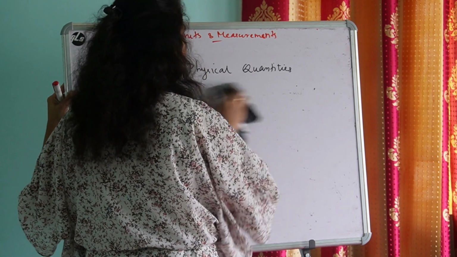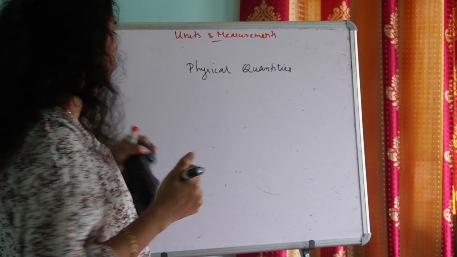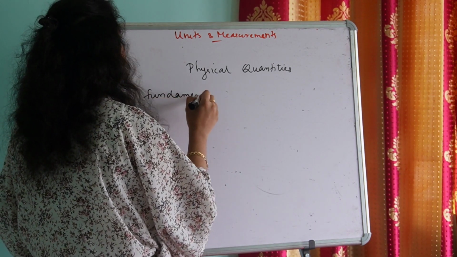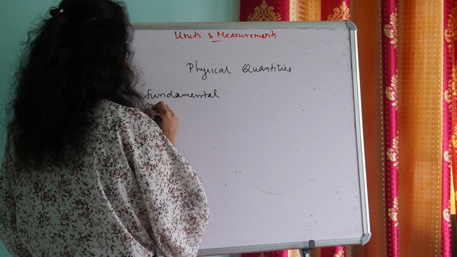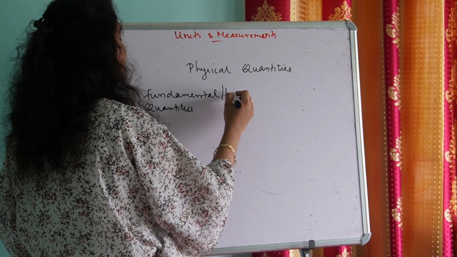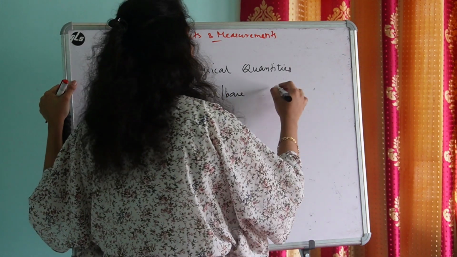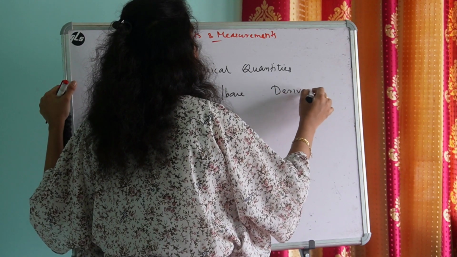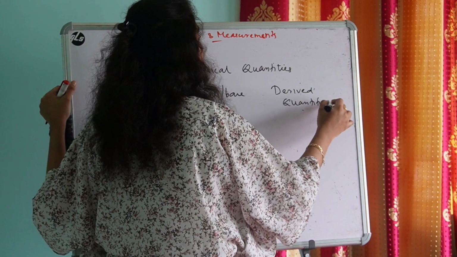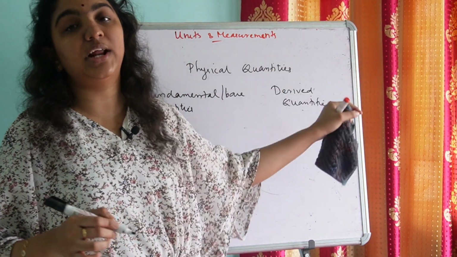The physical quantities can be classified into two: fundamental quantities, otherwise known as base quantities, and derived quantities.